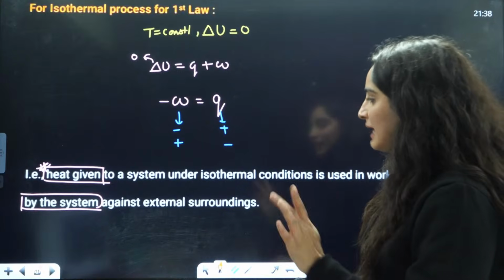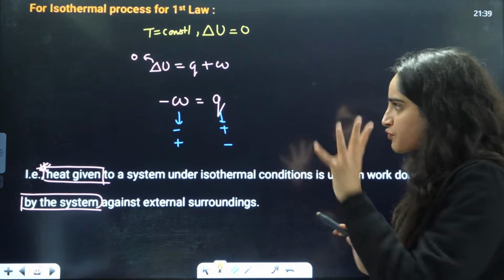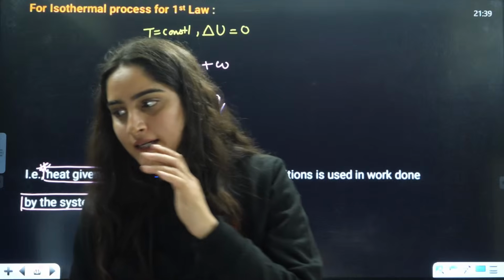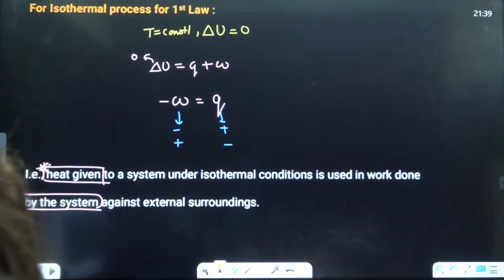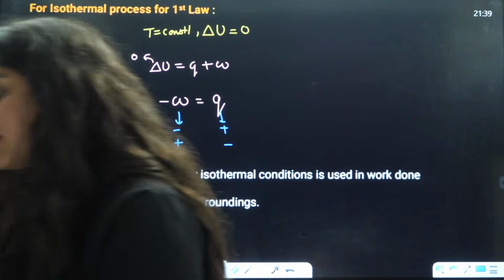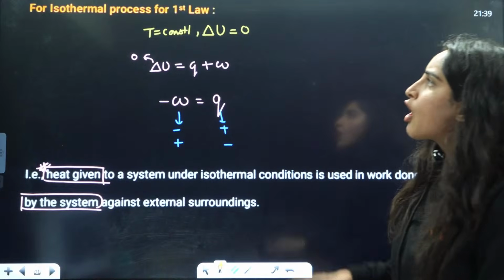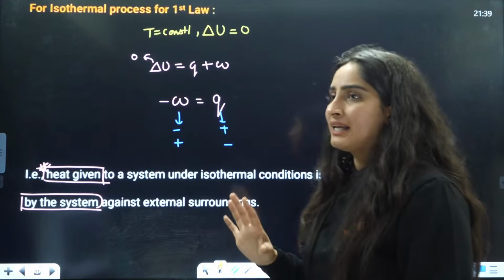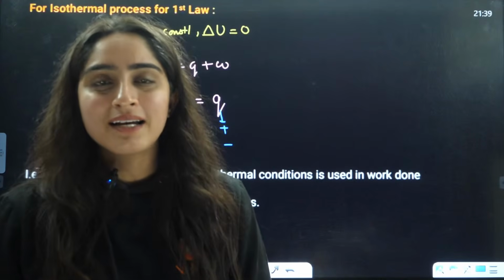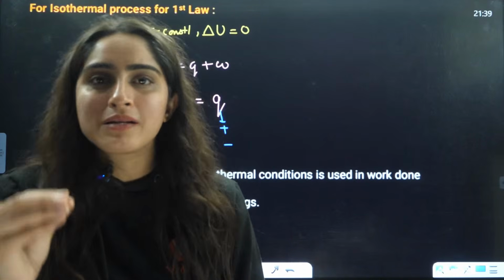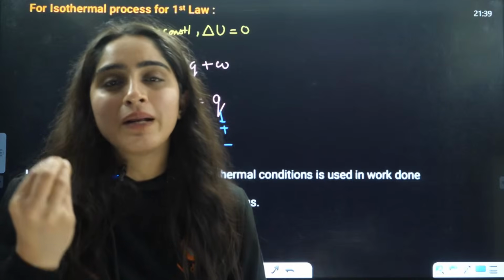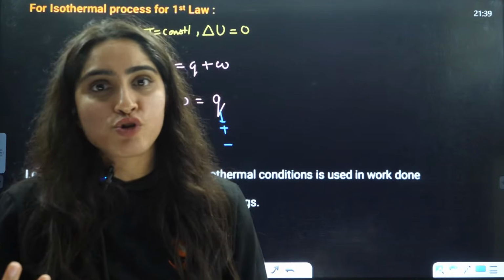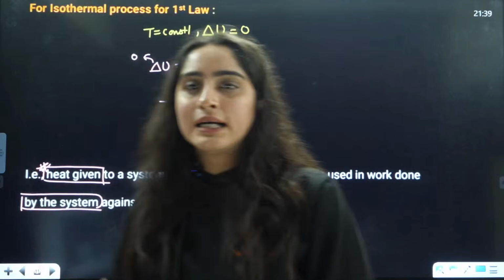Now let us see from where the questions are asked: from these formulas. Let's understand the formulas here. First is the first law for the isothermal process. The first law is delta U equals Q plus W. So for isothermal, adiabatic, isobaric and isochoric, what is going to be the formula?